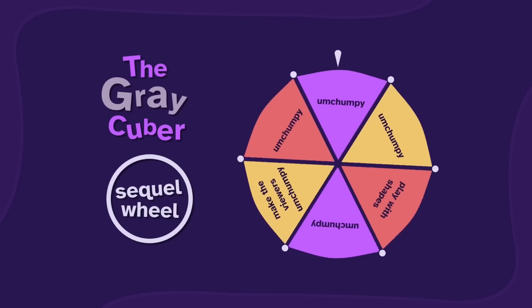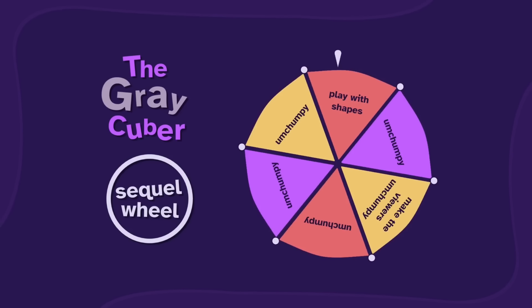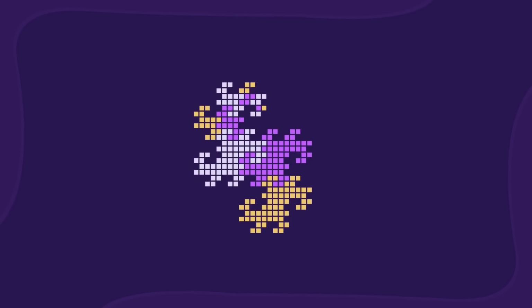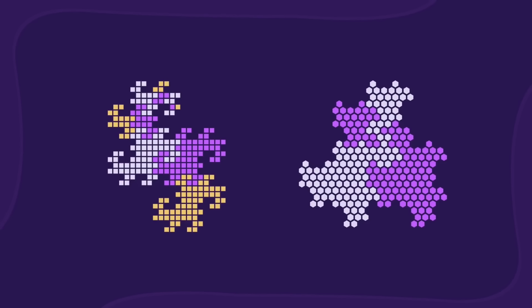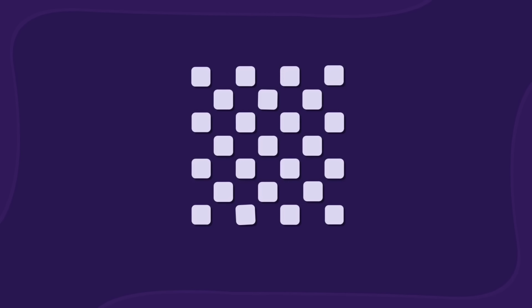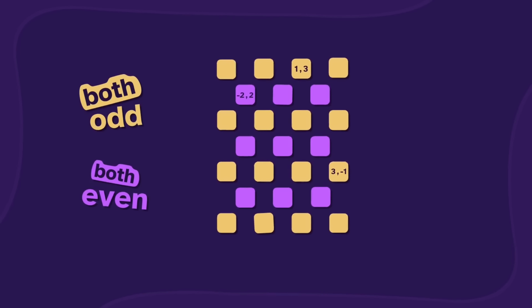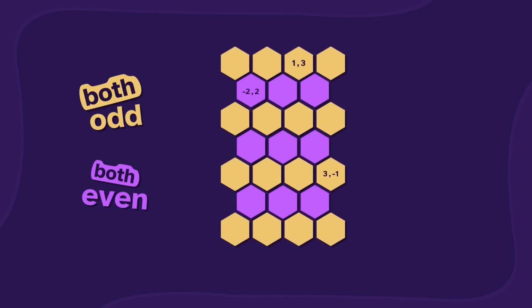I guess we'll play with shapes. Well, last time we didn't just have squares. We also made fractals using hexagons. We can model the hexagons by starting in a square grid and taking just this checker pattern, points that are both odd or both even. If we squeeze them a bit, we get a hexagonal pattern.